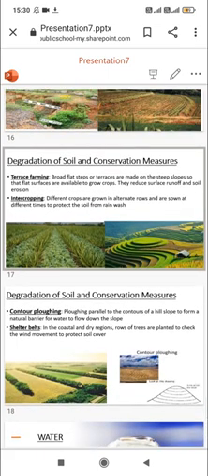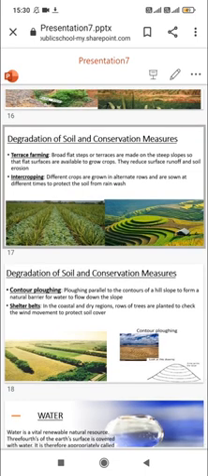Next, we will be discussing contour ploughing. See class, as you can see in the image, contour ploughing is done parallel to the contour of a hill slope. The hill forms a natural barrier for water flowing down, so that the speed of water can slow down.